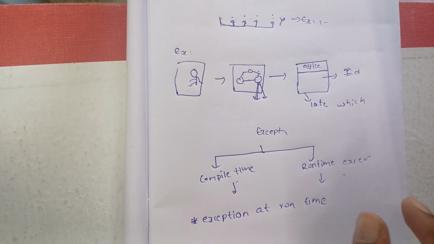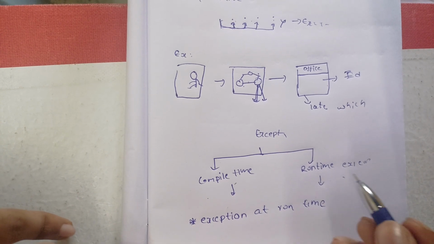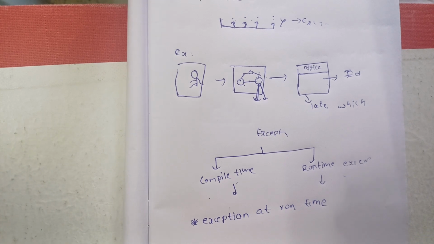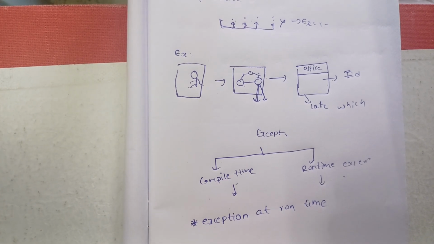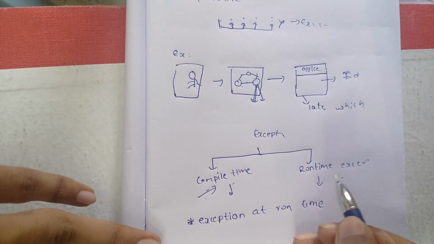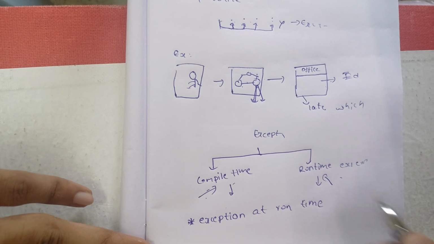This doesn't define based on which time the exception has been found. These are defined based on whether a compiler can find the exception; then it is called a compile time exception. If a compiler cannot find the exception, then it is called a runtime exception.